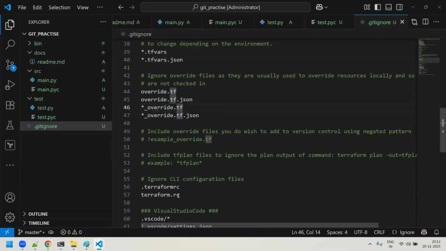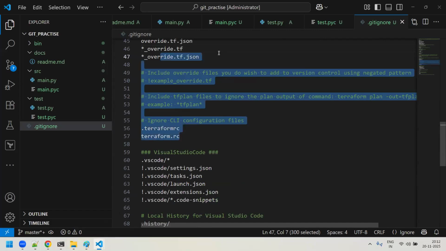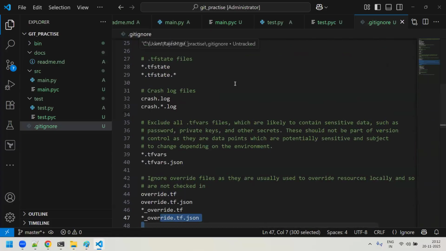If files are getting generated when you're running Terraform commands, you can ignore them when you try to push the code, every change, to GitHub. Before you push it, you shouldn't consider all these files. Then you can put everything under the .gitignore file.